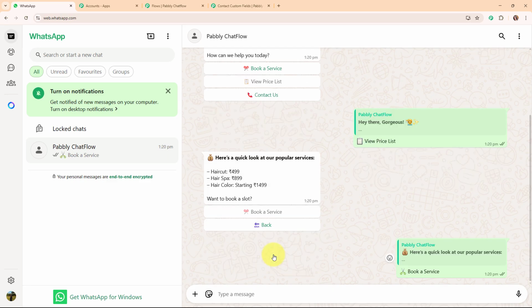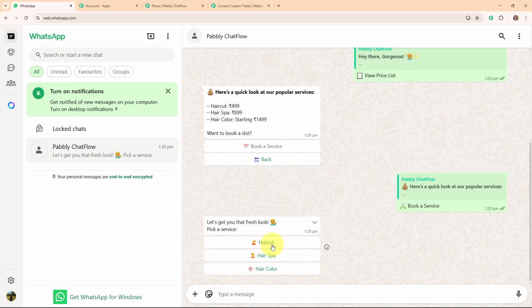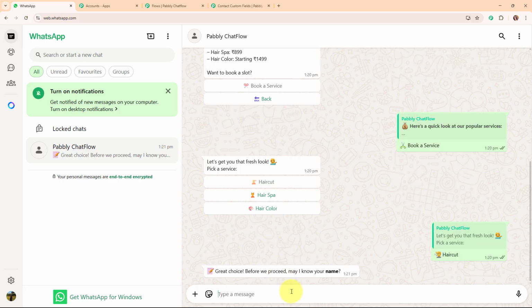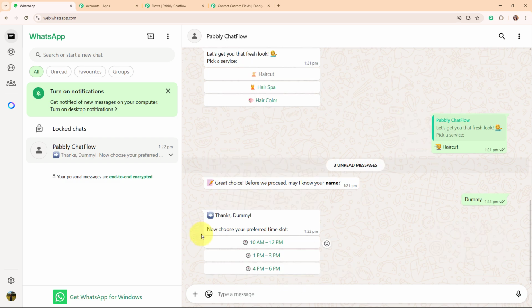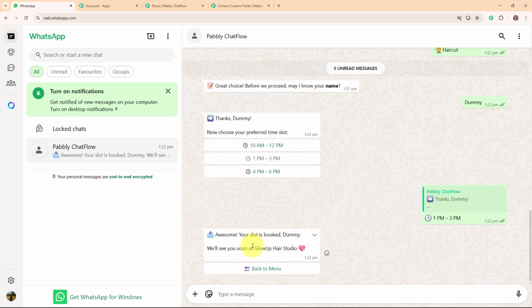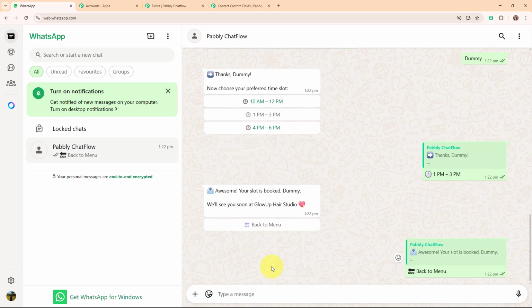So let's select book a service, and then it says let's get you that fresh look. So I'm going to select a random service. And then it says great choice. Before we proceed, may I know your name? So I'm going to add a random name. And here you can see it says thanks dummy, now choose your preferred time slot. So I'm going to select a random time slot. And then it says awesome, your slot is booked dummy, we'll see you soon at Glow Up Hair Studio. So I'm going to click on this back to menu.